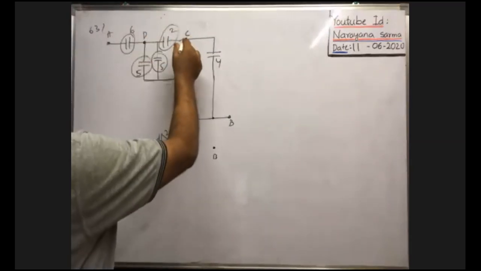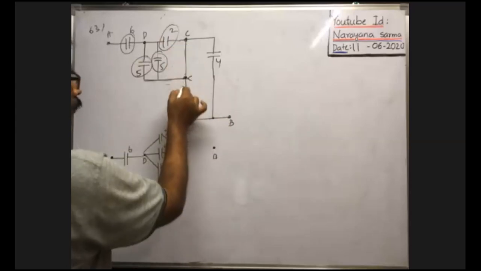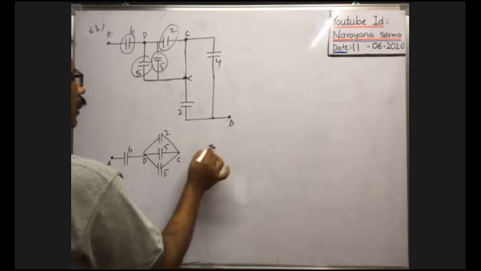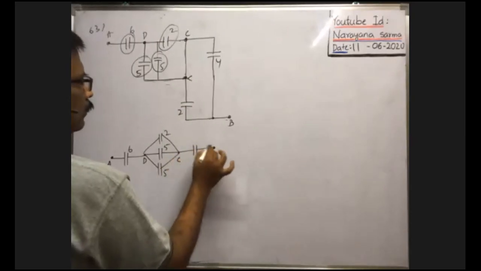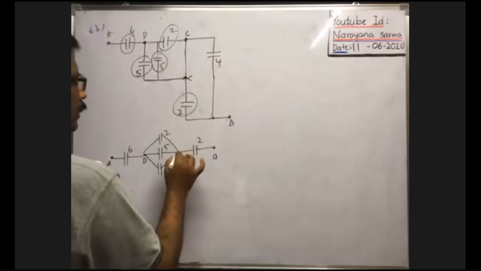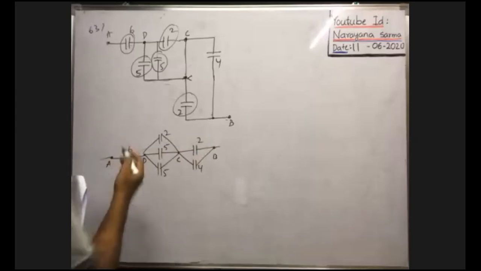Now, between C and B, a 2 microfarad capacitor is there. This is over. Between C and B, 4 microfarad capacitance is there. That's all. Between A and B, what is the effective capacitance?